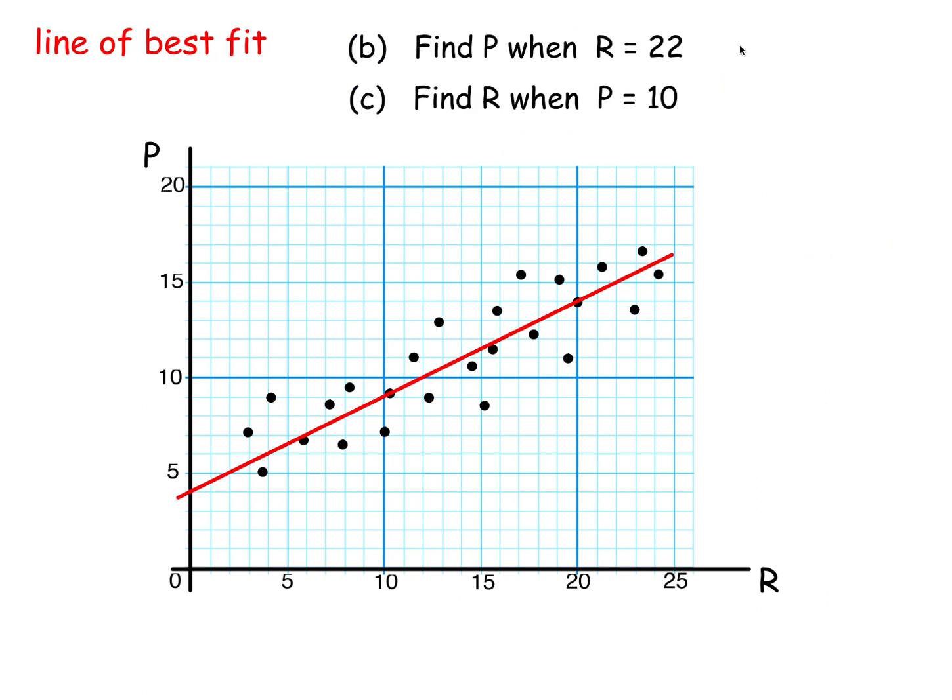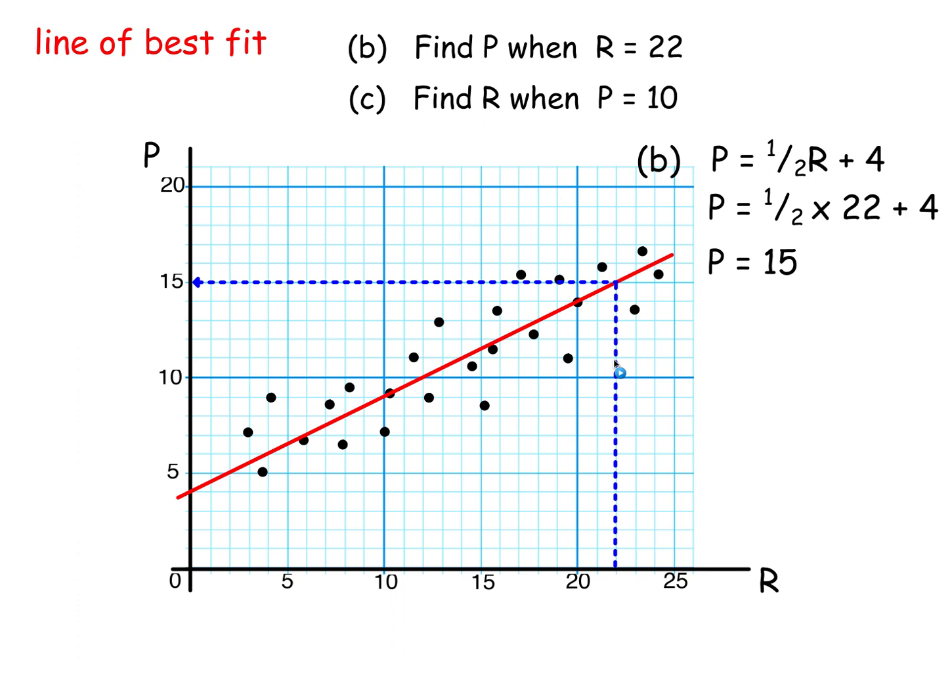Now part B said work out p when r is 22, and part C said work out r when p is 10. So we had the equation of the line. P equal to 1/2 r plus 4. r is 22, put r to be 22. P works out at 15. If you were looking at the graph when r is 22, there's r 22 up to the line, reads off at 15.